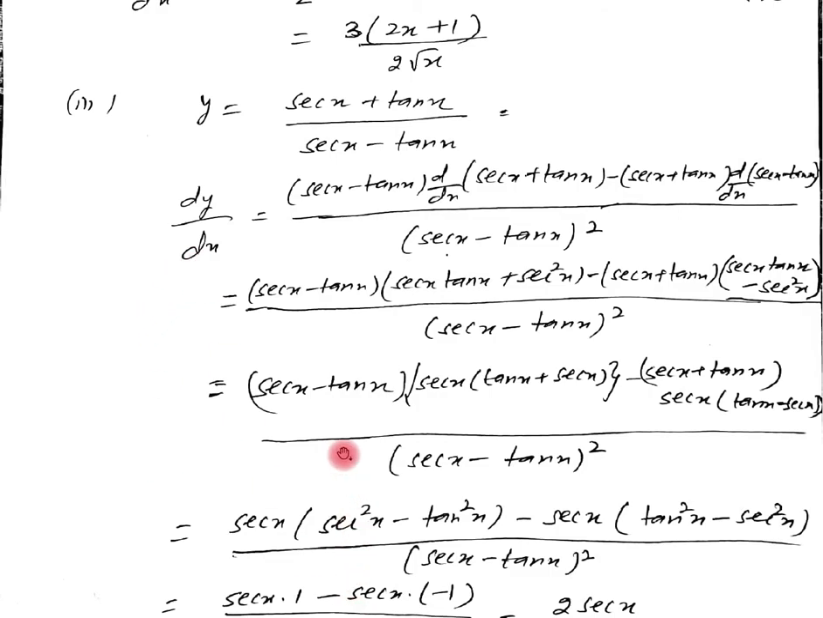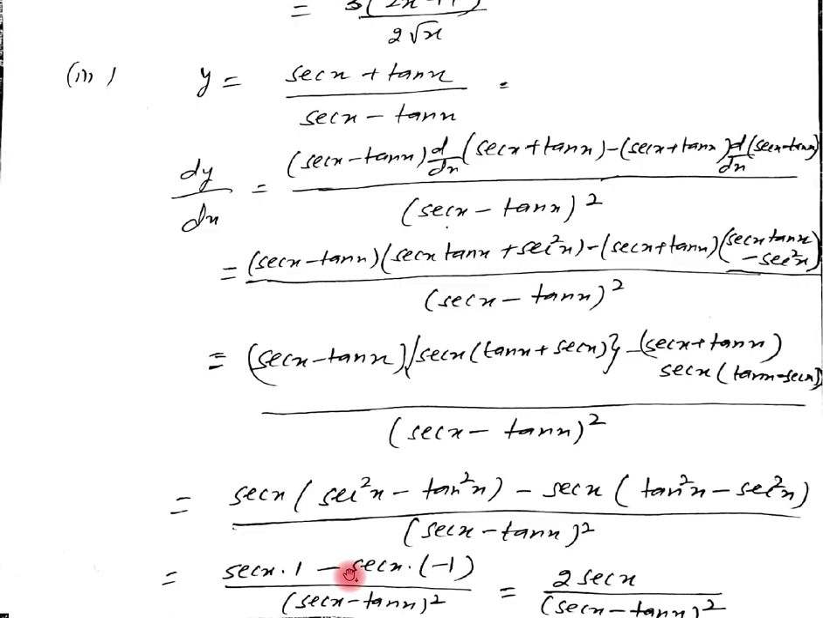Now we are using here secant x minus tan x, again secant x plus tan x. It can be written as a plus b into a minus b. This secant x as it is. Now a minus b into a plus b gives us a square minus b square. So it can be written as secant square x minus tan square x. Again minus secant x we will put here. Again a plus b into a minus b. This is our a minus b. This is our a plus b. Again it can be written as tan square x minus secant square x. Is it clear? Now here again simplifying it.